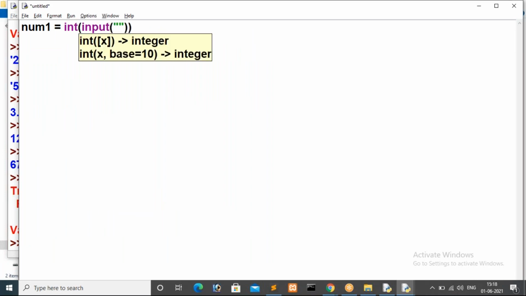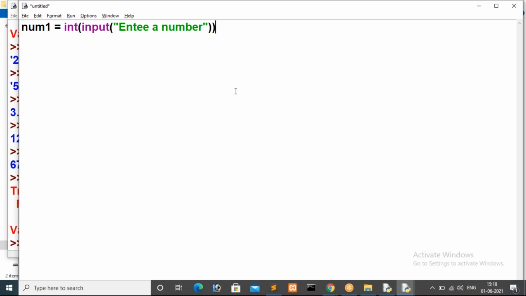So for the user, I want to display a message: enter a number. When we execute this program, first this input method will be called, so input of "enter a number".